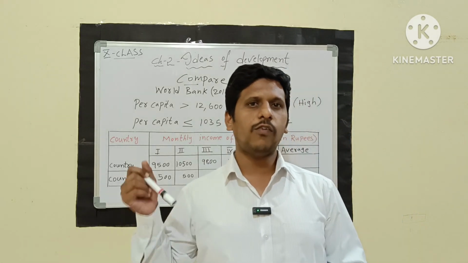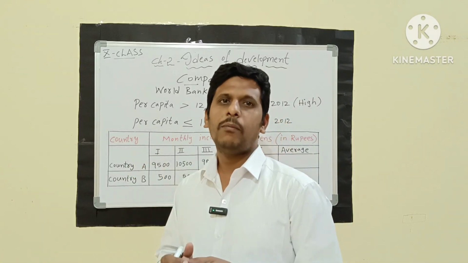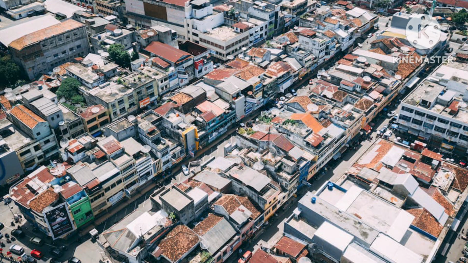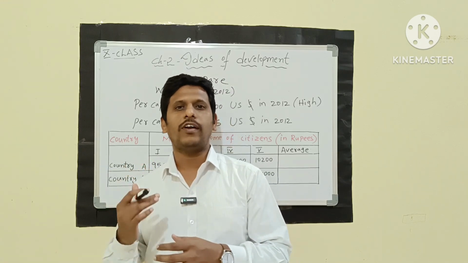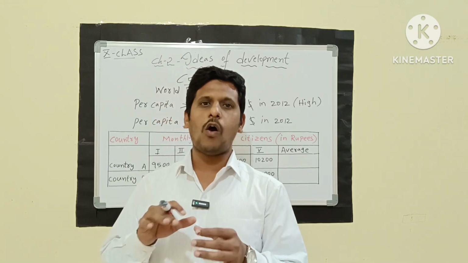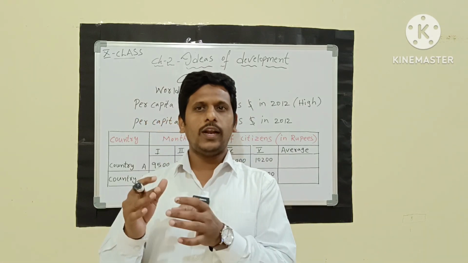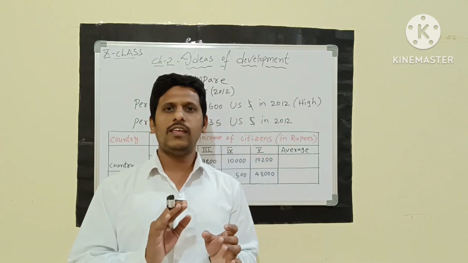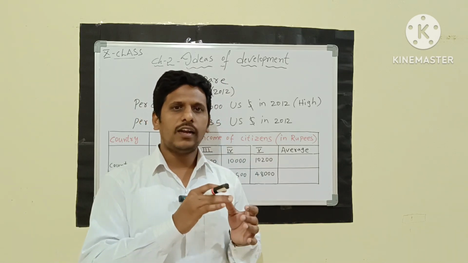So what is the comparison? We have seen the goals, we have compared the development of the different trends and their income as well as their goals, and now we can see whether a country is a developed country or a non-developed country. How do we say that? Here we can determine the country's income as well as its wealth. Now, how do we know that a person is rich? The basic criteria we have seen here is the income as well as his comfort levels.